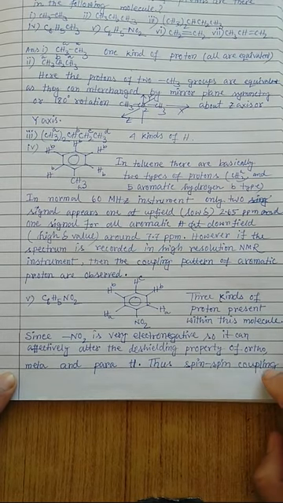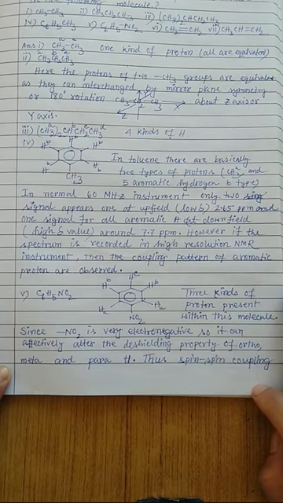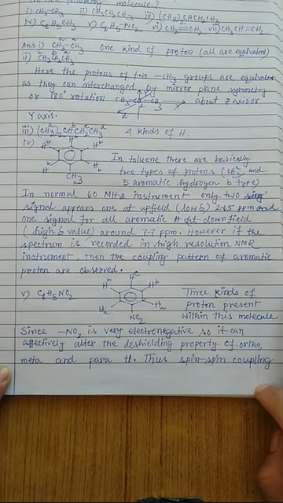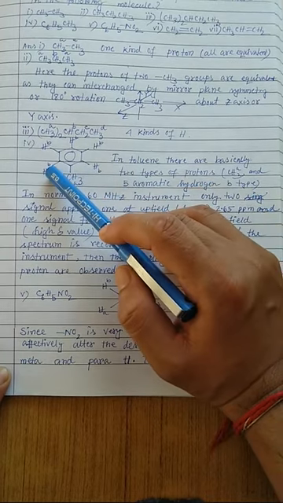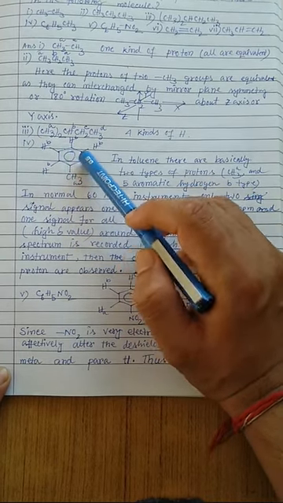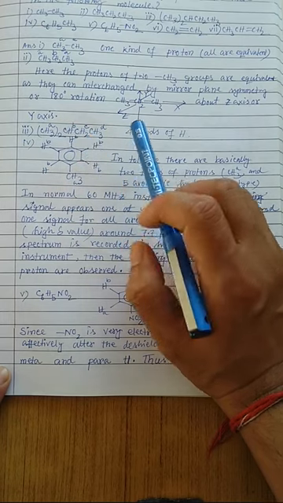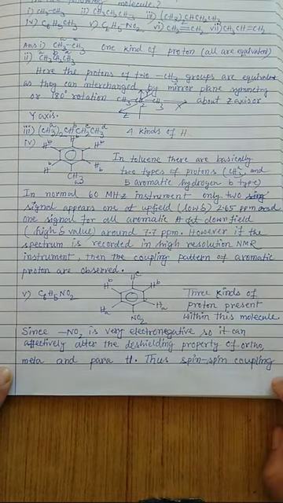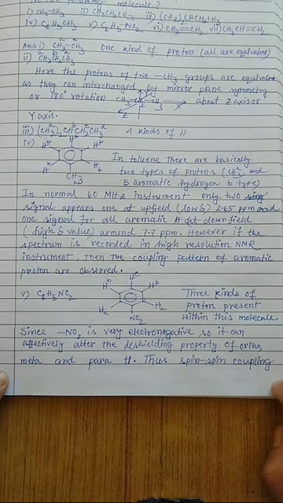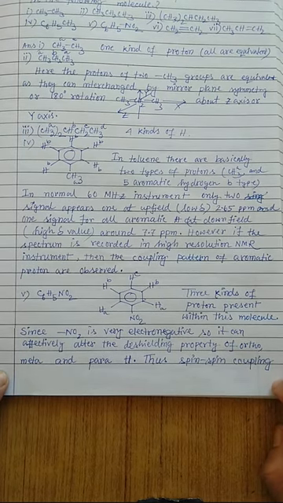However, if the spectrum is recorded at a high resolution NMR spectrometer, then the coupling pattern of the aromatic protons is observed. That means at that time you will find there are slightly different environments, because these are ortho, these are meta, these are para, so they show slightly different behavior and you will see a multiplet.